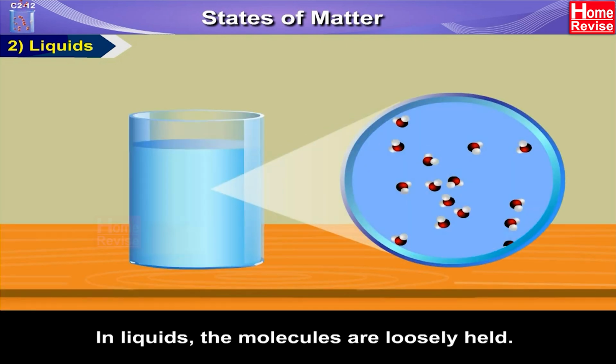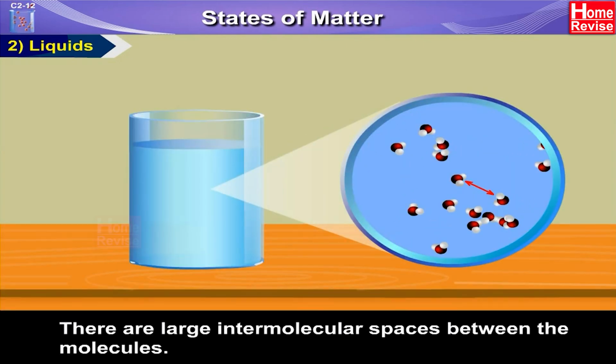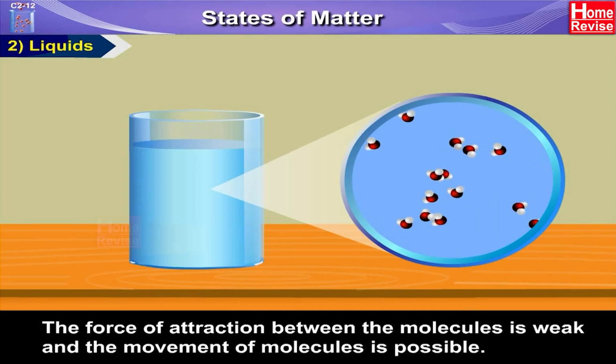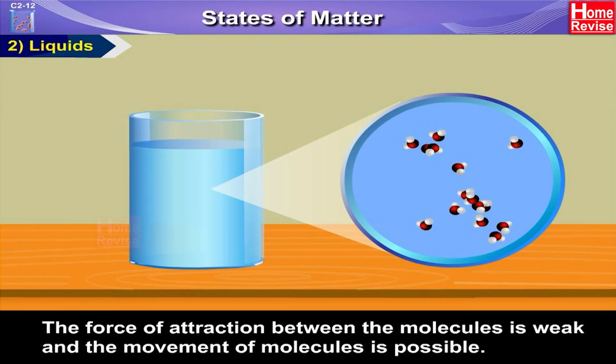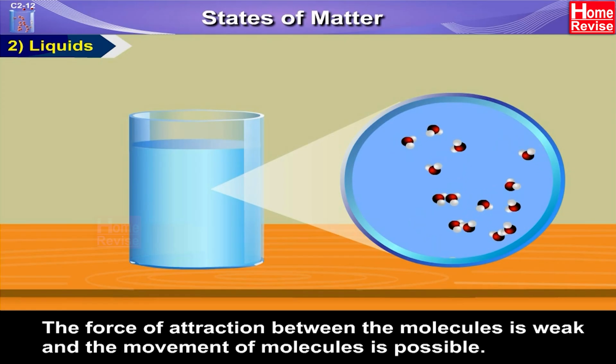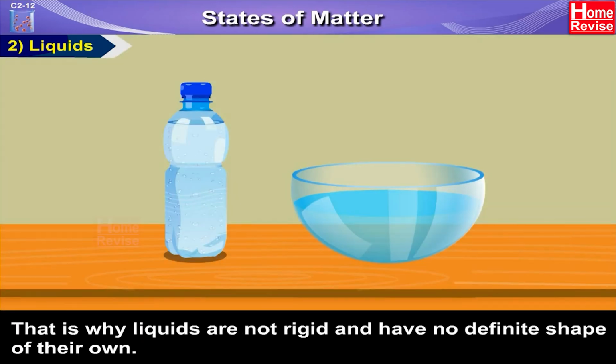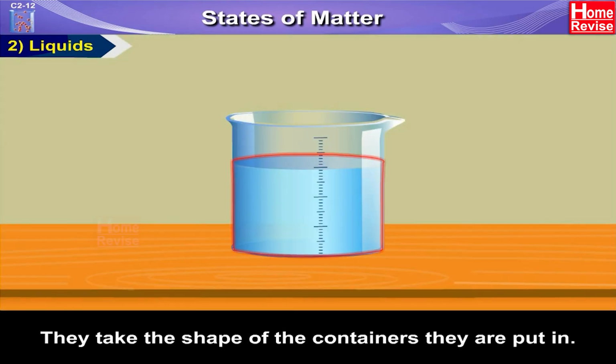2. Liquids. In liquids, the molecules are loosely held. There are large intermolecular spaces between the molecules. The force of attraction between the molecules is weak and the movement of molecules is possible. That is why liquids are not rigid and have no definite shape of their own. They take the shape of the containers they are put in.